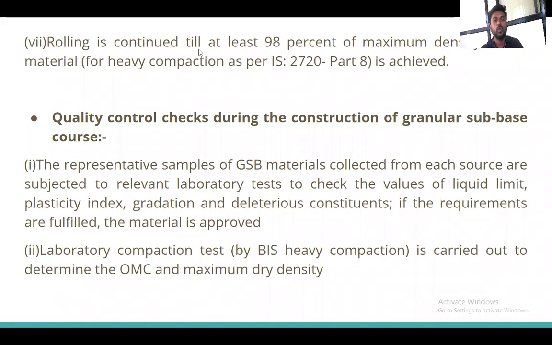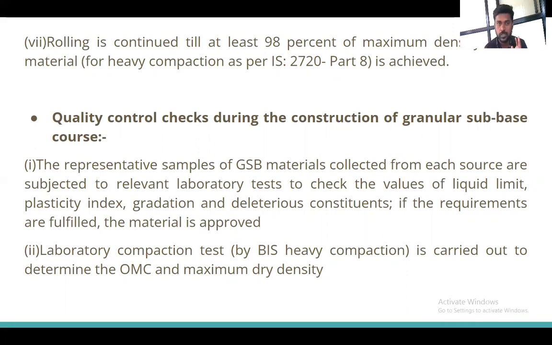And the last step is that rolling is continued until at least 98% of the maximum density of the material is achieved by the heavy compaction, as per IS 2720. Okay, this is important. Whenever we are rolling, we have to keep in mind that we have to achieve 98% of the dry density. Okay, 98% of the density is to be achieved whenever I am rolling on the ground. Then, now I have told the stepwise procedure for constructing the road.